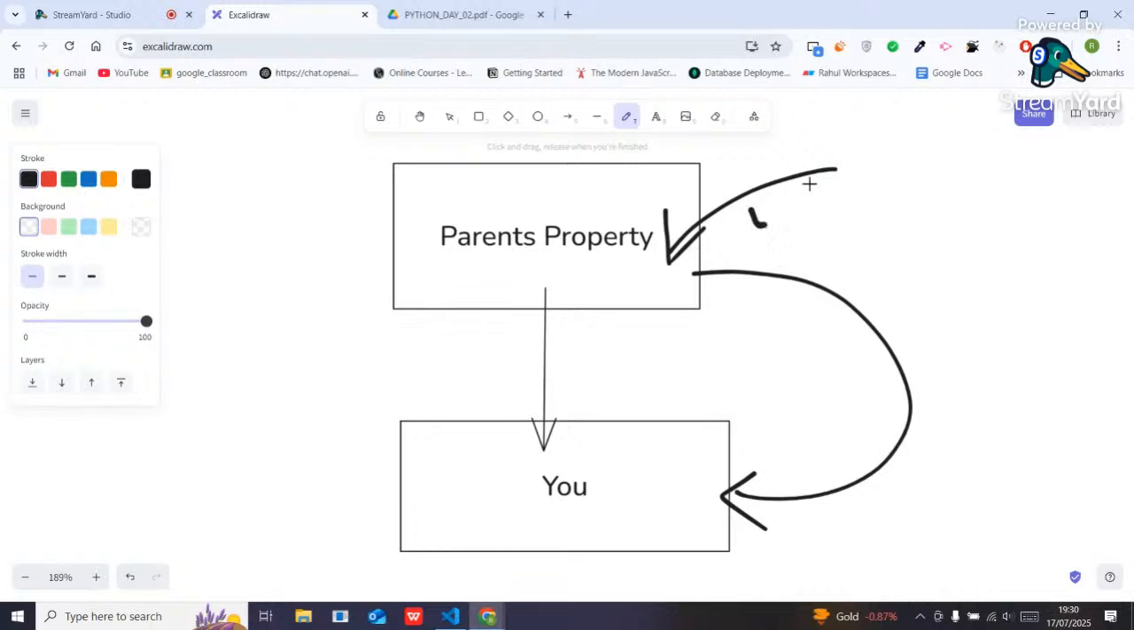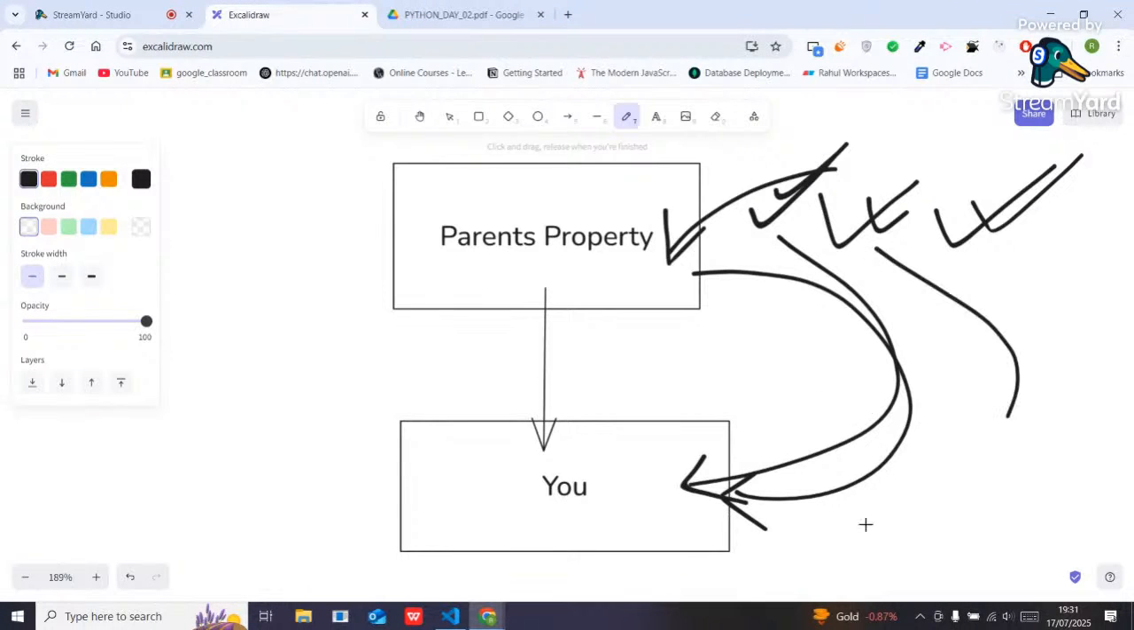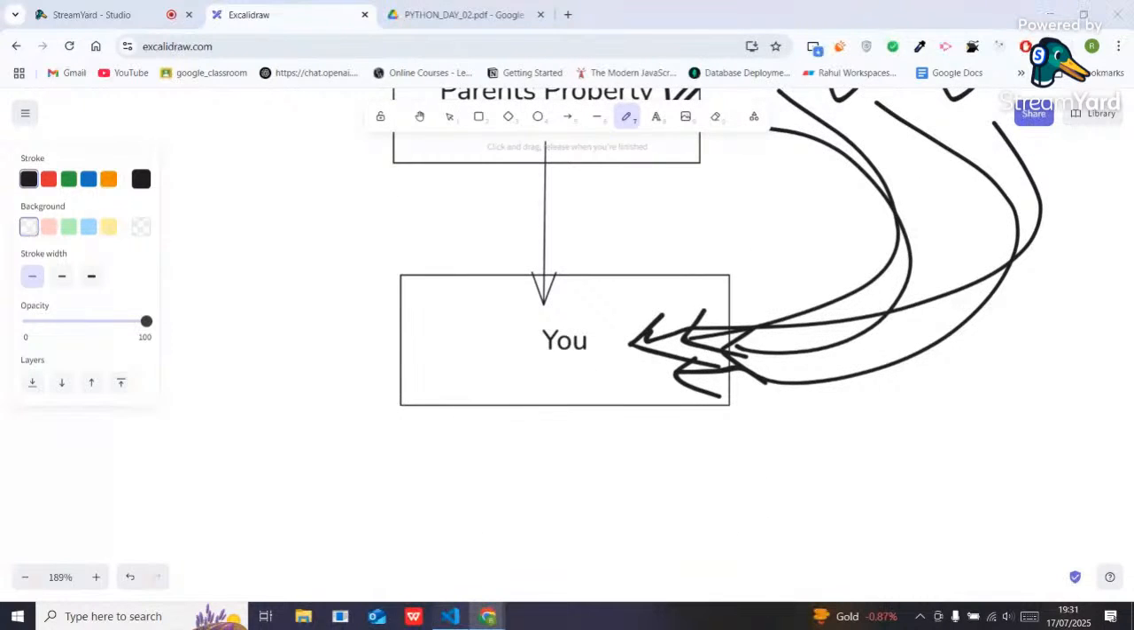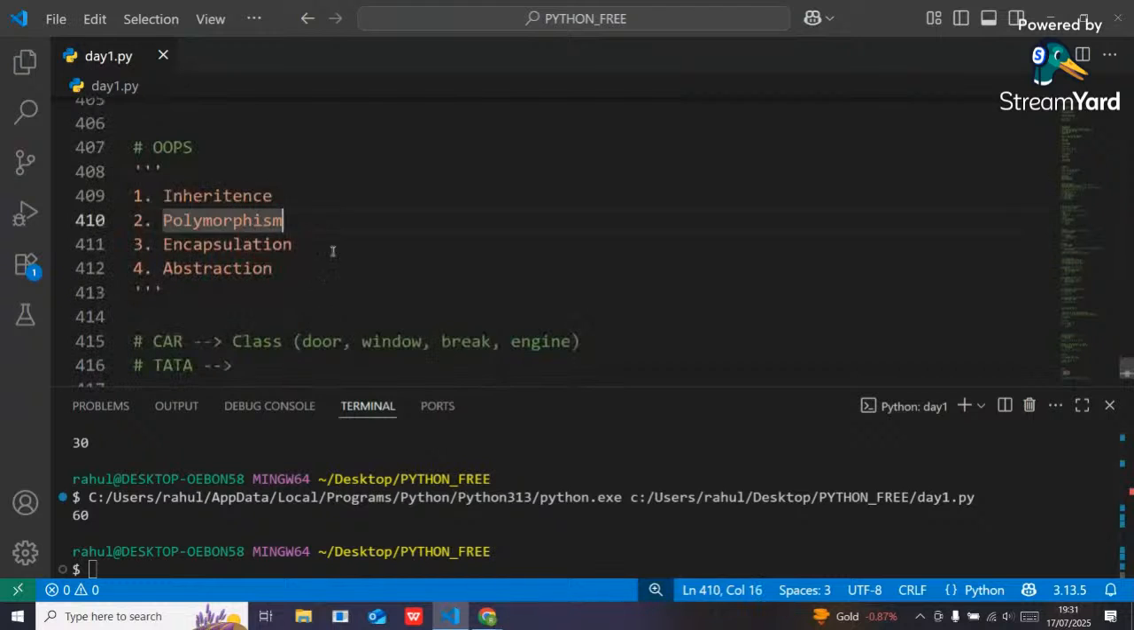Suppose some lands are there, some flats are there, some jewelries are there. So those things will come to you, right? You will be the owner after your parents, right? So it is called what? Inheritance. Now the second thing is, guys, polymorphism.